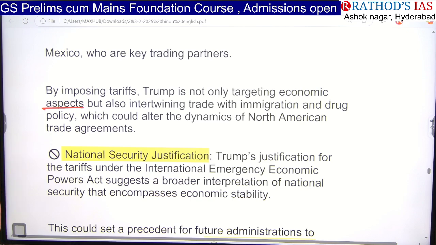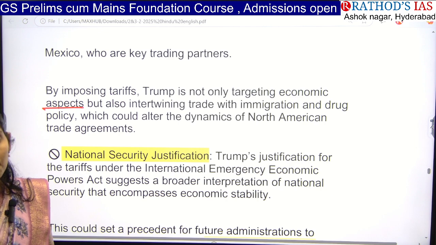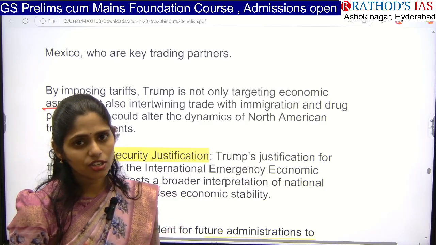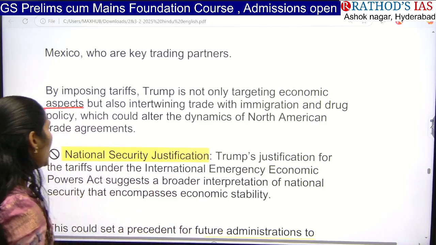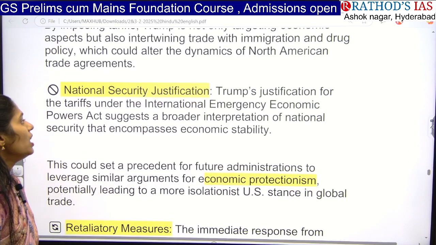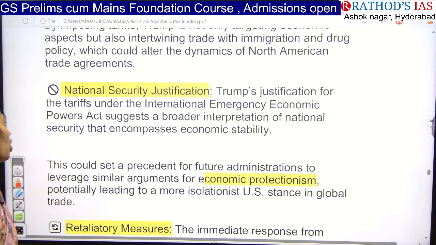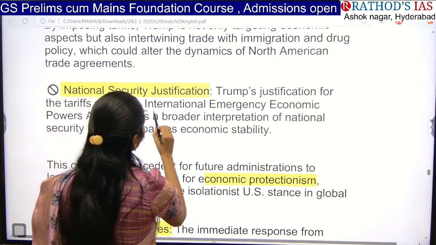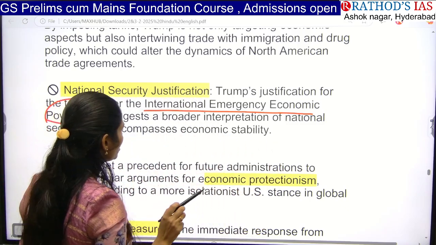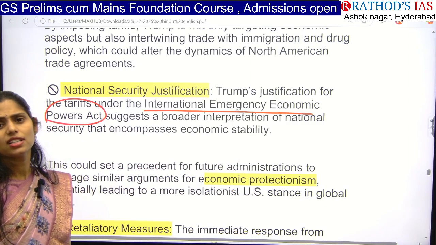Because of this, it is also going to change future agreements between these countries and America. And Trump is giving the justification behind this tariff as the International Emergency Economic Powers Act. So write down somewhere, the International Emergency Economic Powers Act, in your US-India relations, or some miscellaneous relations section.